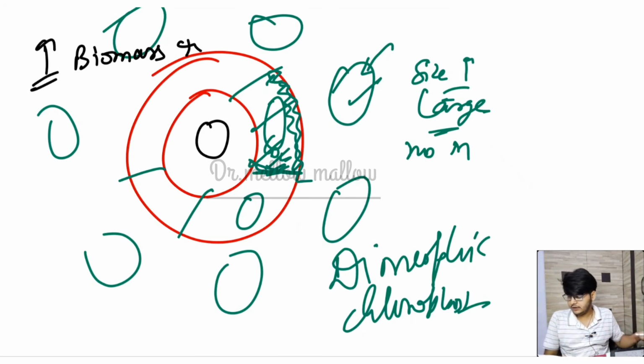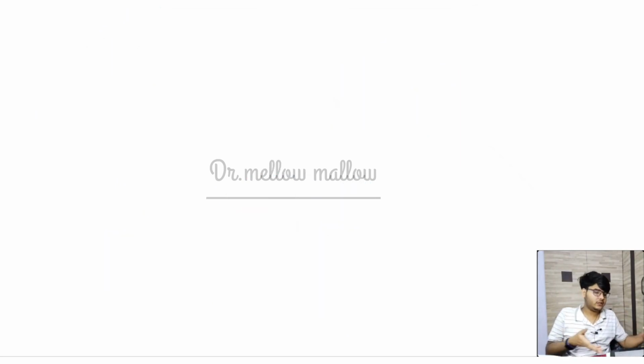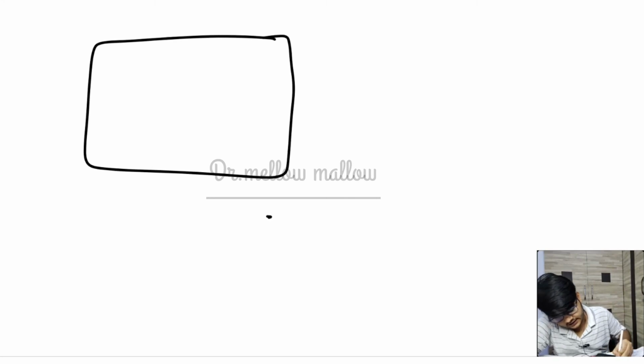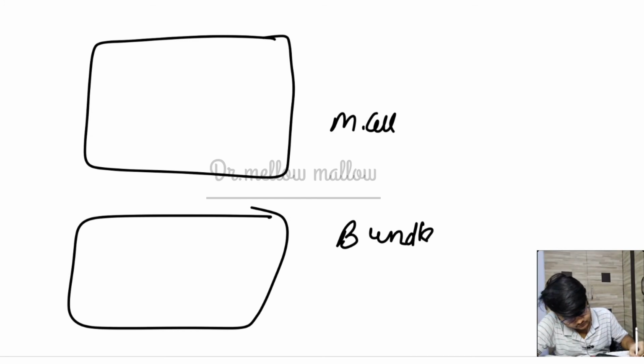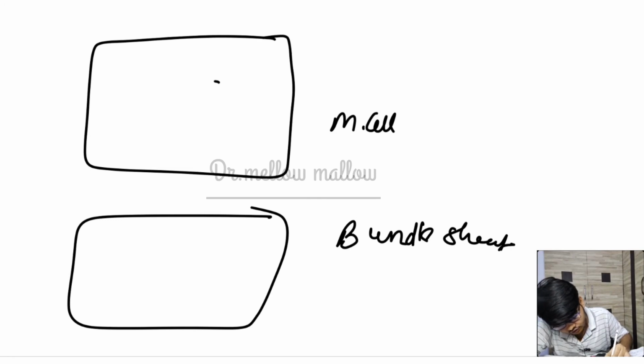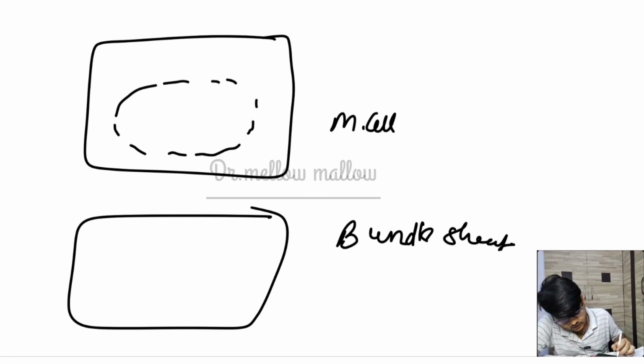Okay, so now let's talk about the mechanism. In the mechanism section, let me elaborate it very clearly. Suppose this is the mesophyll cell, and this is the bundle sheath cell. In the mesophyll cells we have the chloroplast. In the bundle sheath cells we also have the chloroplast.